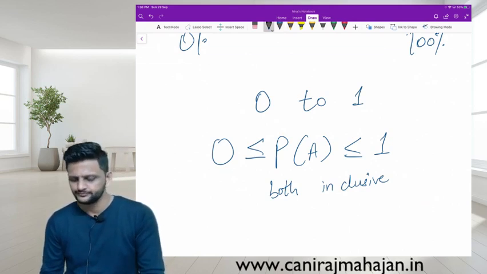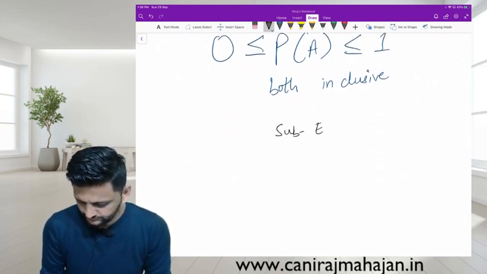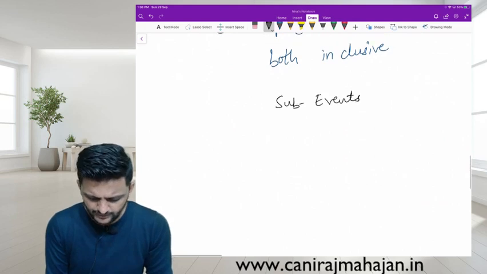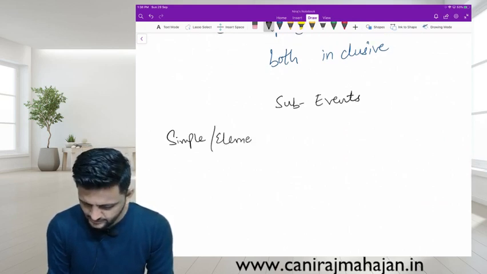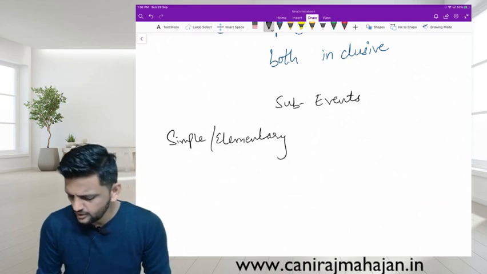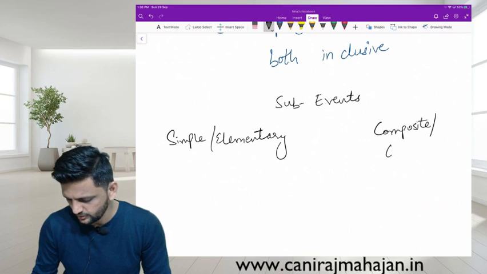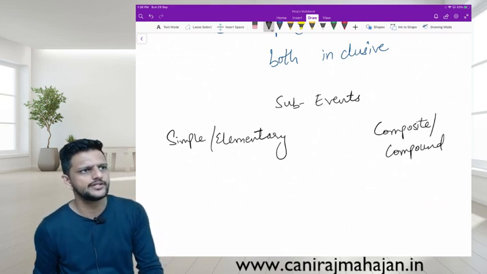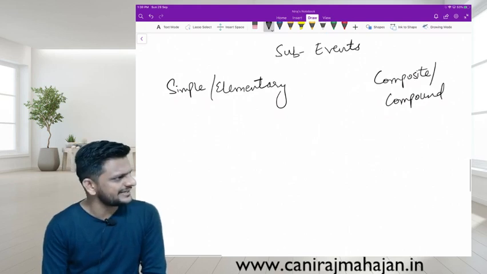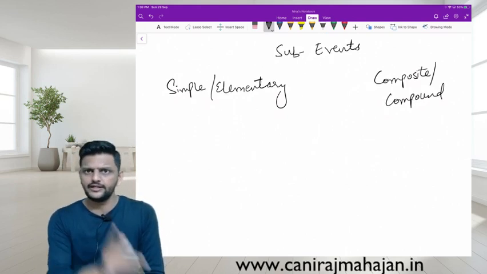Then on the basis of sub events, simple or elementary events, and then you have composite or compound events. Okay, the meaning of the word composite itself is mixture, isn't it? So simple means in a sample point there is only one event.